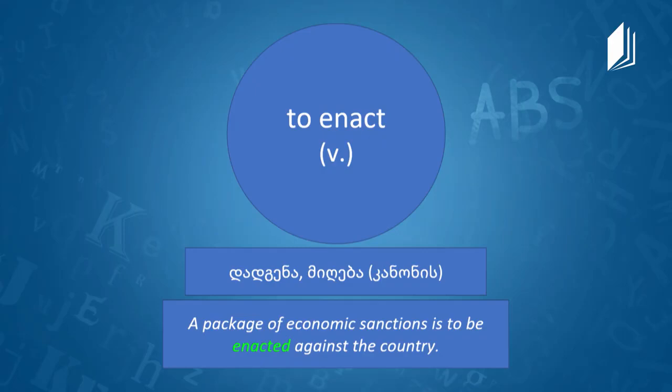And the next word we have is enact. Enact is a verb, and in Georgian it means dadgena, migheba kanonis. And how would you say it in English? I mean, give details about the word in English. Yeah, it's to put something into action, especially to make something a law.